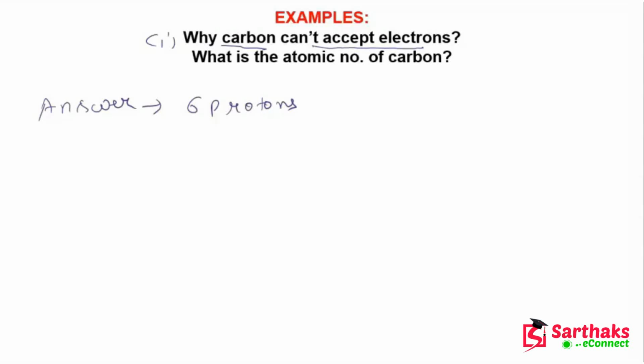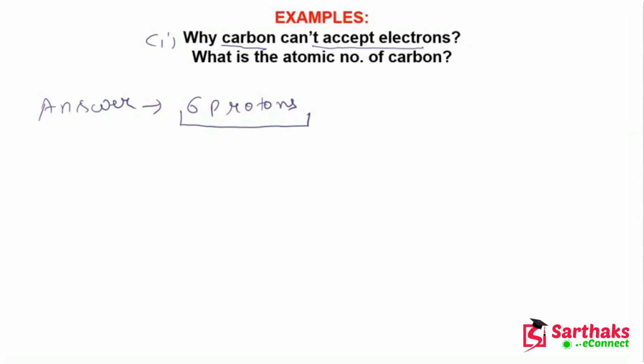If 4 electrons come, it will become 10 electrons, and it is not easy for 6 protons to hold 10 electrons. That is the reason carbon cannot accept electrons.